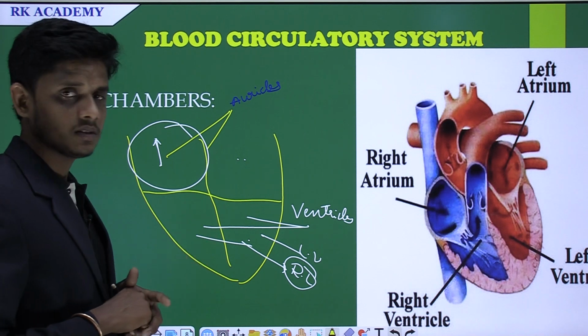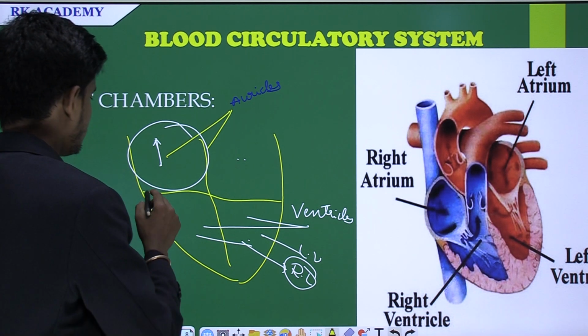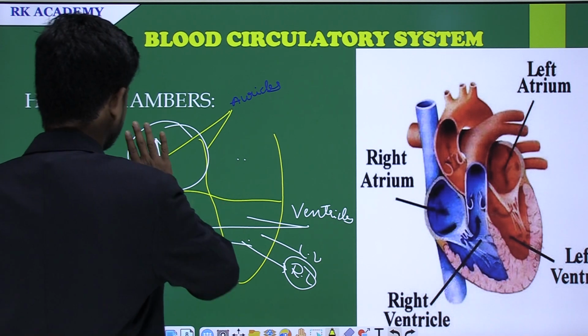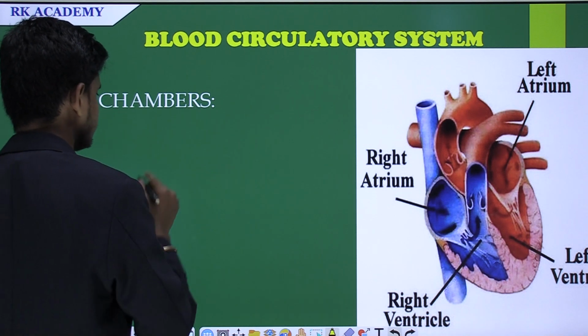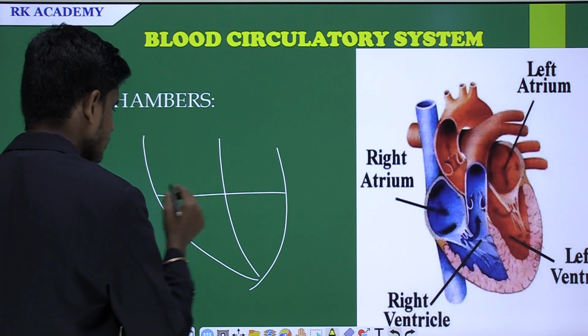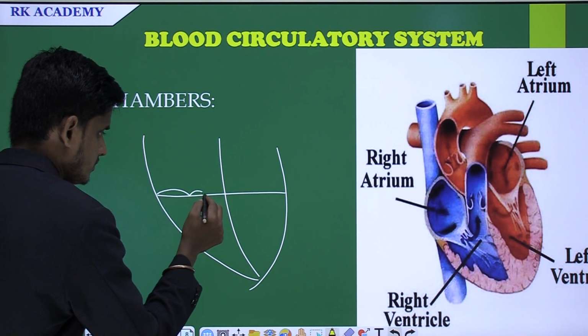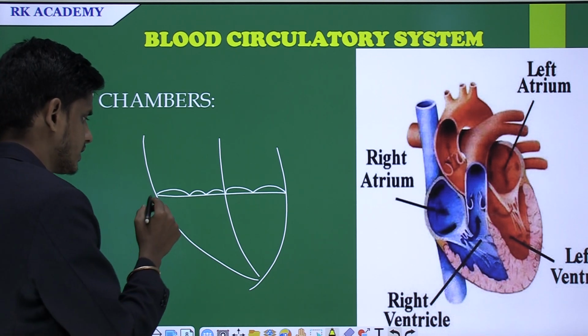valves in the chambers. If you observe the heart diagram, the heart possesses valves on both sides, the left side and the right side.